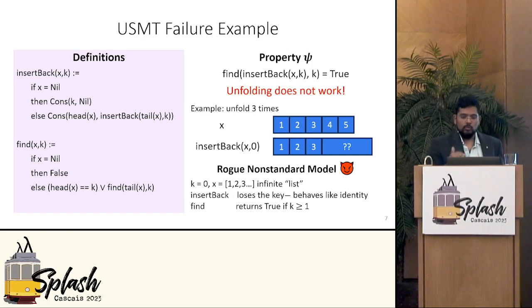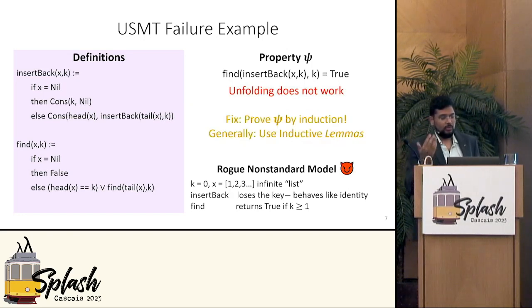The way to overcome this failure is to actually prove the property by induction. So you assume it for tail of x, and then you show it for x. And more generally, you assume a helper lemma, you show that lemma by induction, and then use that lemma to prove the theorem. And such lemmas rule out these non-standard models.